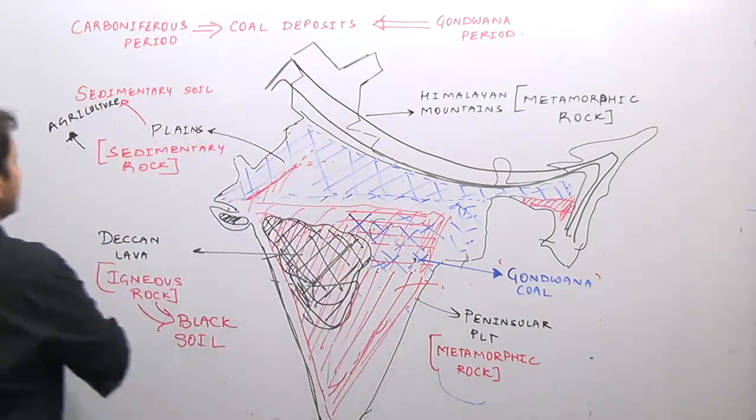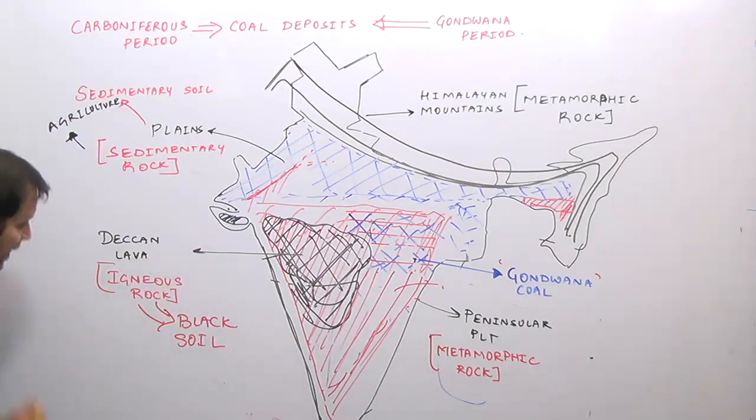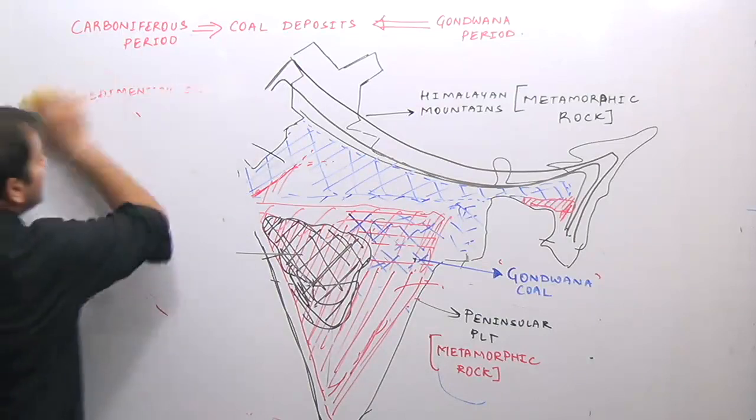Age-wise, if I try to divide, have a look at this map here.